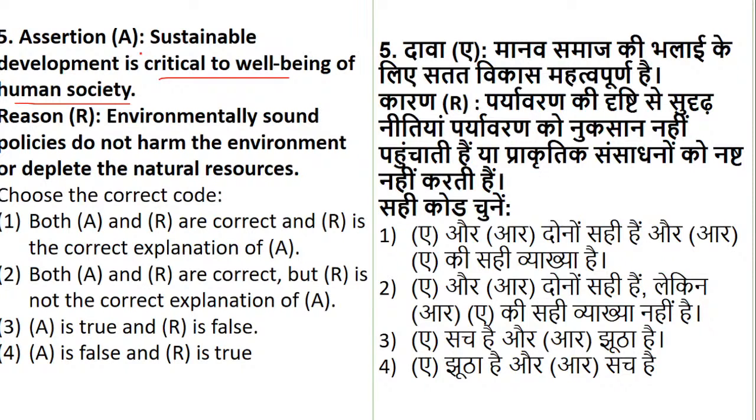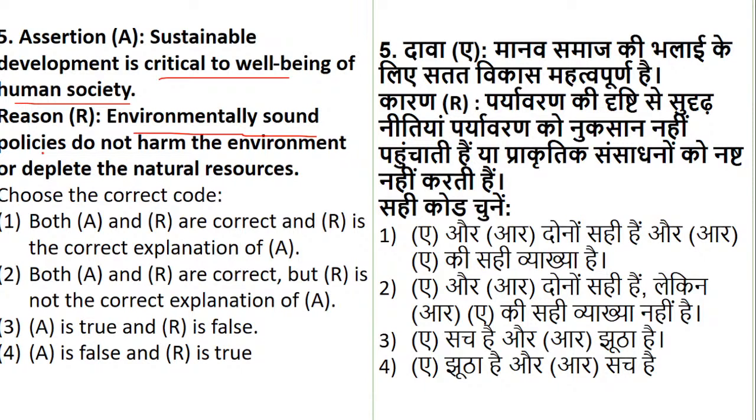Now the reason they are giving against that is that environmentally sound policies do not harm the environment or deplete the natural resources. Any such policies of environment which are very sound are those which will never have any adverse effect on the environment, or deplete the natural resources.